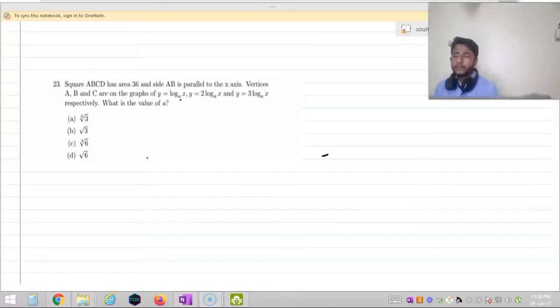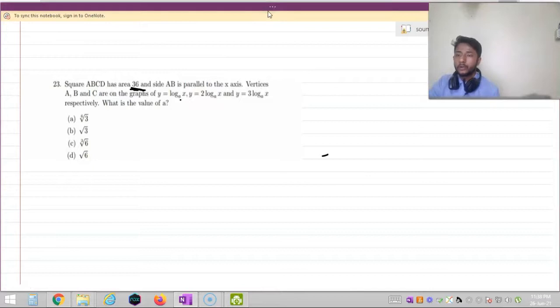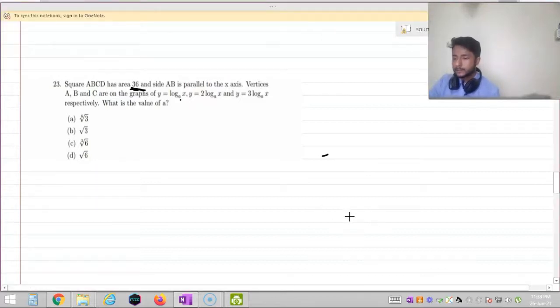Let us solve question number 23, which says that a square ABCD has area 36, and the side AB is parallel to the x-axis, and the vertices A, B, C are on the graphs y equal to log a base x, y equal to 2 log a base x, y equal to 3 log a base x. Then what is the value of a? Let me draw the axes.